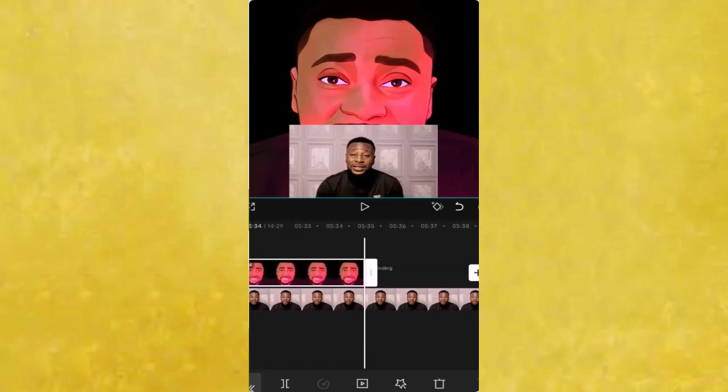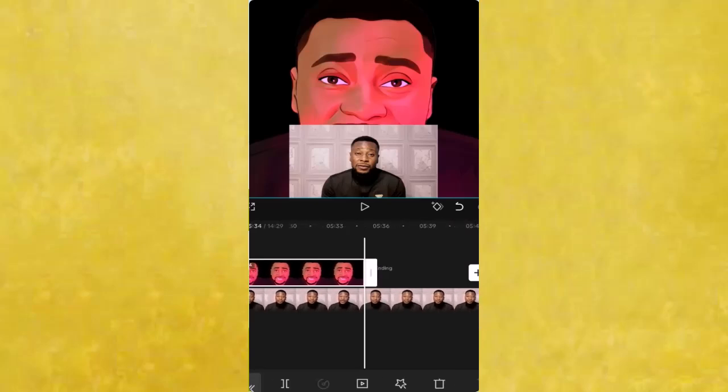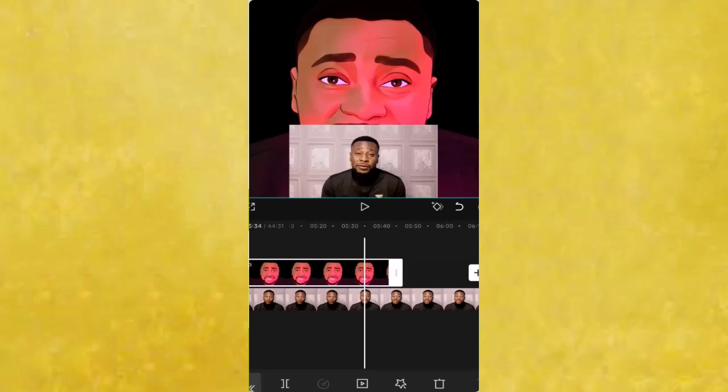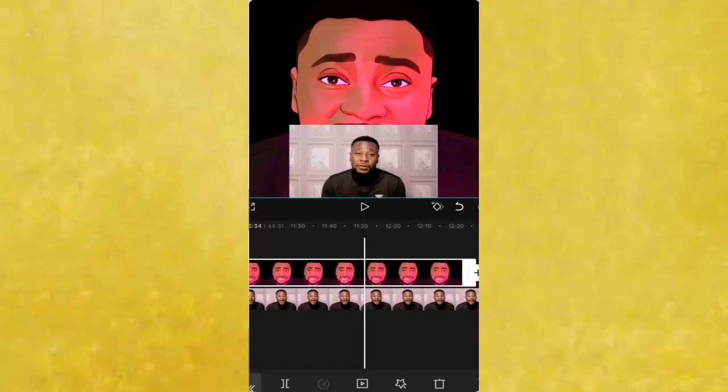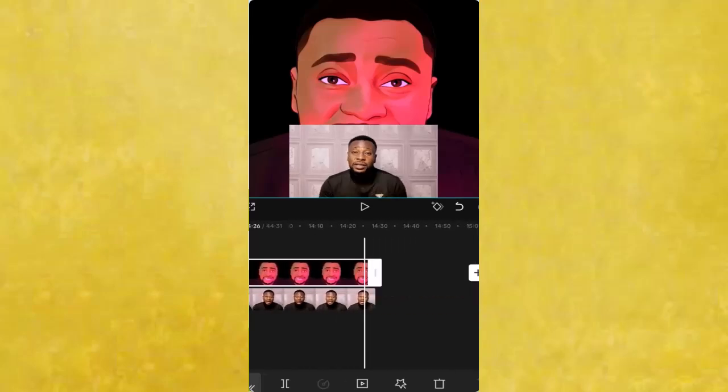Now if your video is kind of long, what you simply do is try to minimize the screen of this part like so, then drag this edge to the end such that when the video stops playing, the image also stops showing.